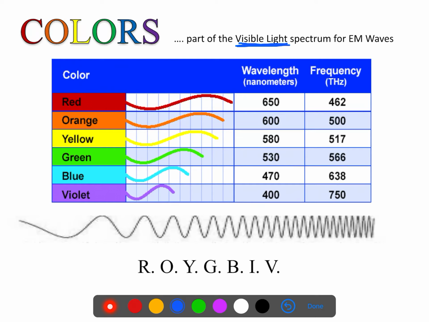Biv, if you've not learned that acronym, you probably want to take time to learn it. This is basically the different colors in order, starting with red on the far left-hand side. So that means the left side is going to be the longest wavelength and the lowest frequency, however you choose to say that. So red, orange, yellow, green, blue, indigo, violet. On the far right-hand side, this is going to be where we have the shortest wavelengths or the highest frequency for the color violet.